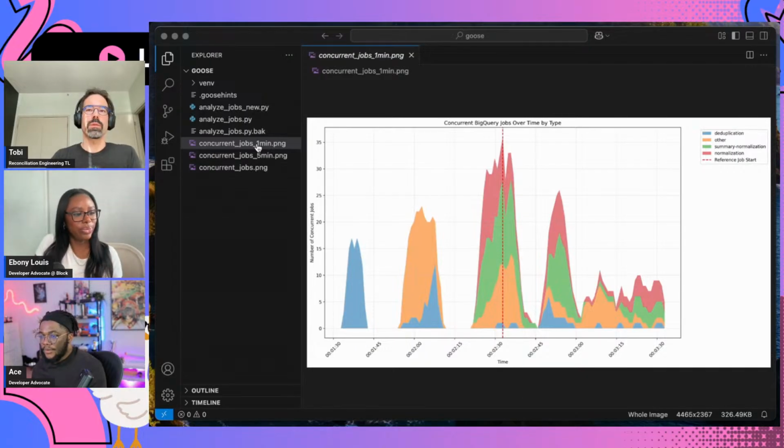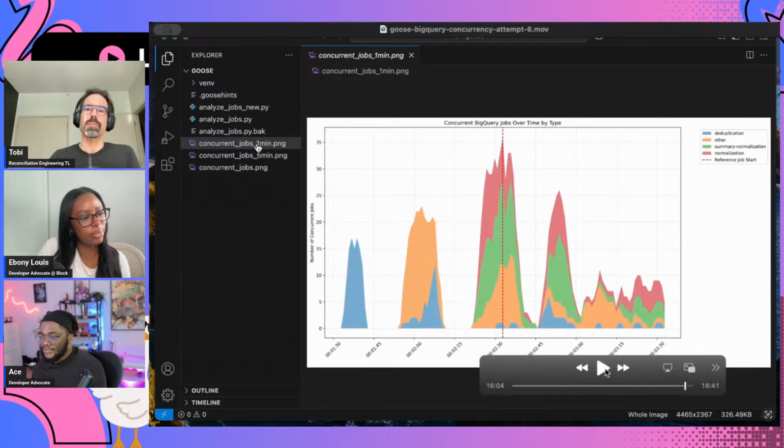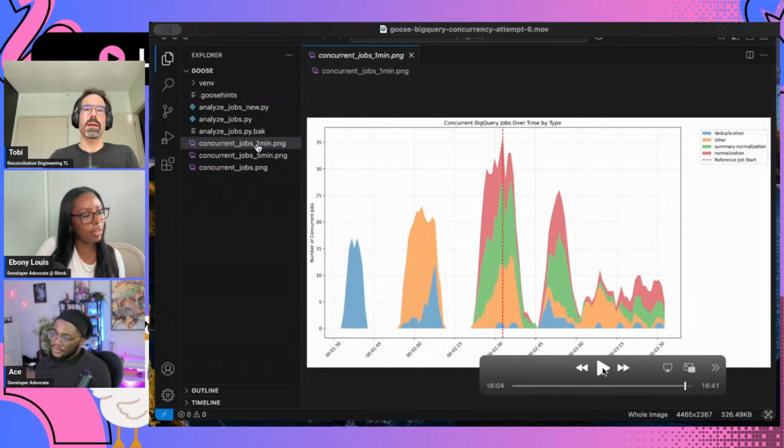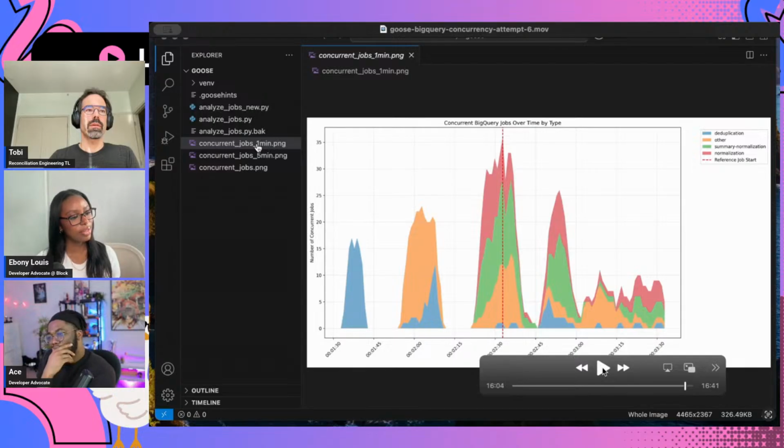So this was super useful for me to verify the hypothesis that we were running into some sort of rate limits, and to get a nice visualization of what was happening at the time of the job that failed.